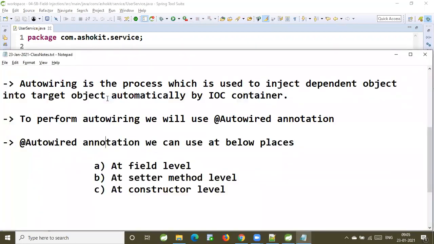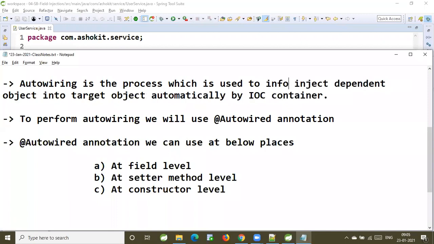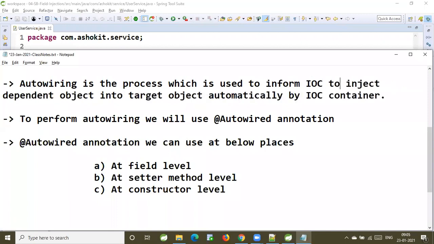What we write in the XML file is used to inform the IOC container. Auto-wiring is the process which is used to inform IOC to inject the dependent object into the target object automatically.